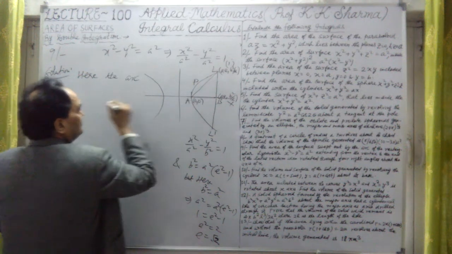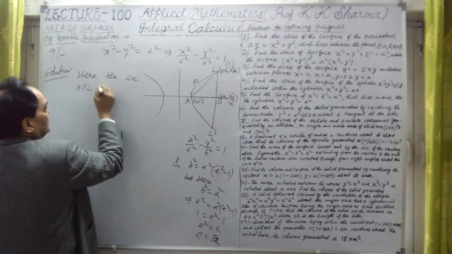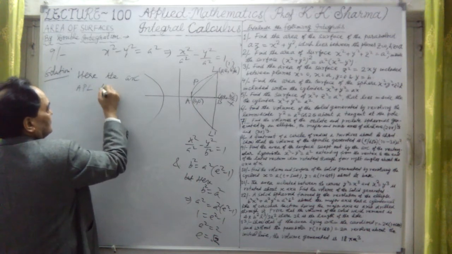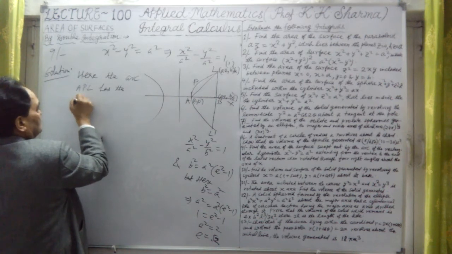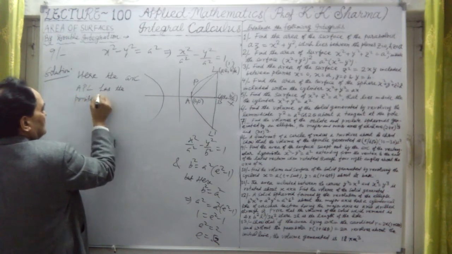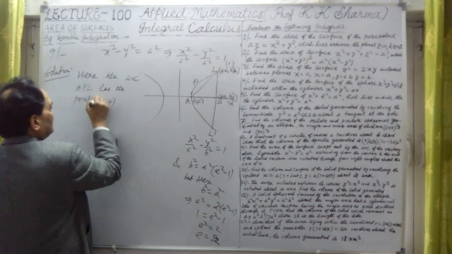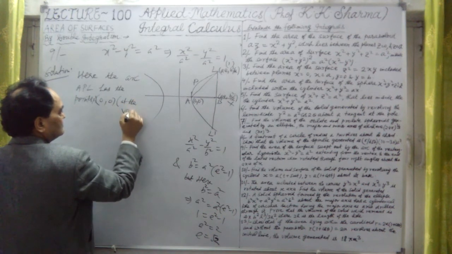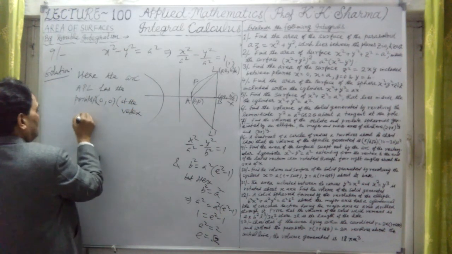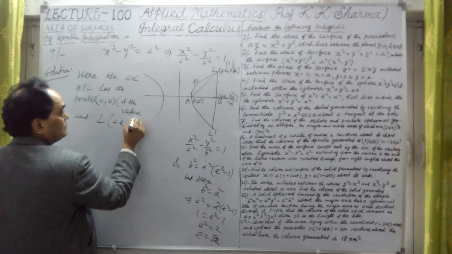A point P here, APL, okay, has the points (0, 0) at A, the vertex. This is at the vertex here, and L, AE, B square upon A.